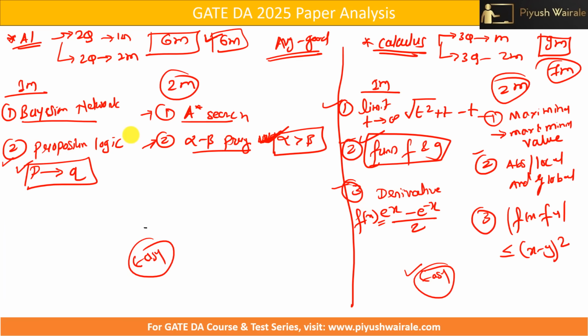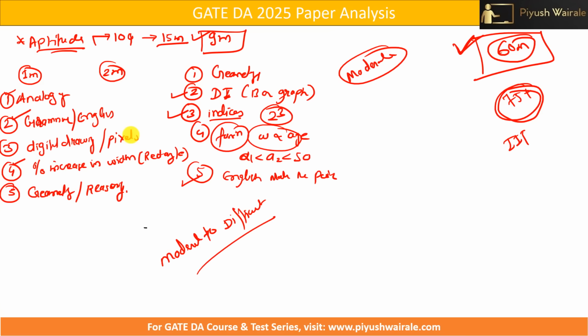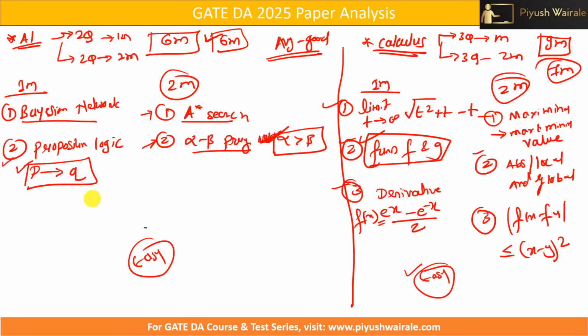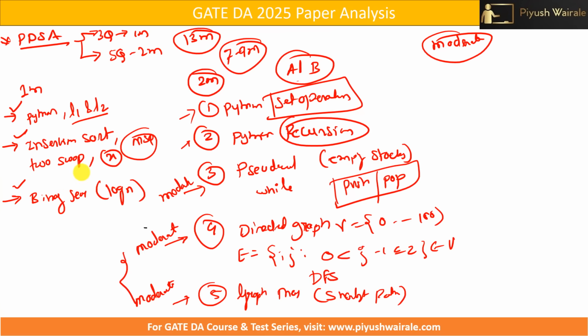And someone who has taken my course or test series can easily score around 55-60 marks, if you have gone through all the content and all the questions. We'll add a few questions, but I know the AI part was completely covered. All the questions you can easily solve. Calculus also, you can easily solve all the questions. We'll see how the questions were. But if you have gone through the content, you can easily solve questions based on AI, calculus, PDSA as well.